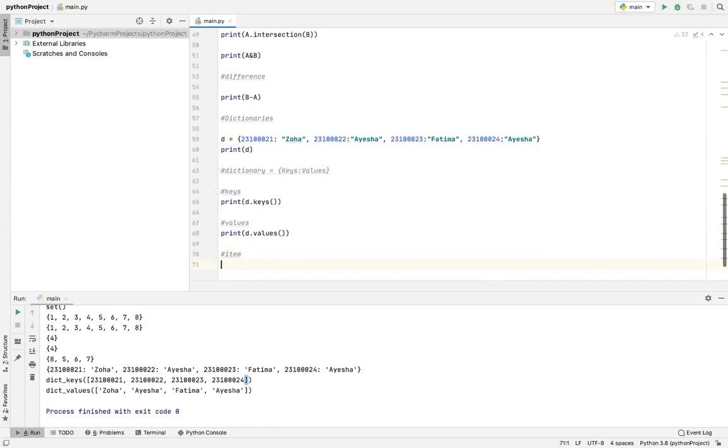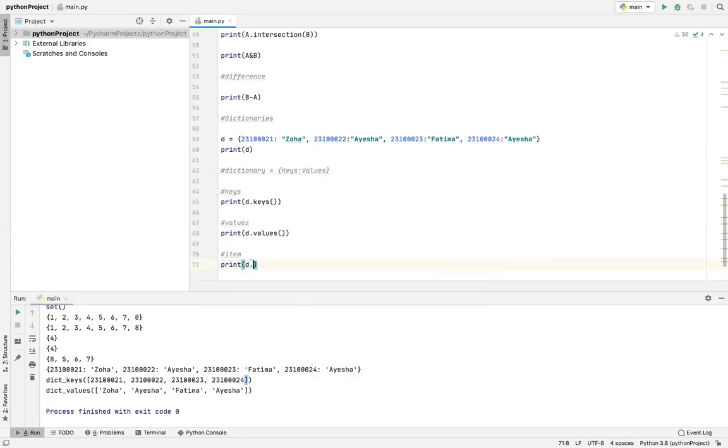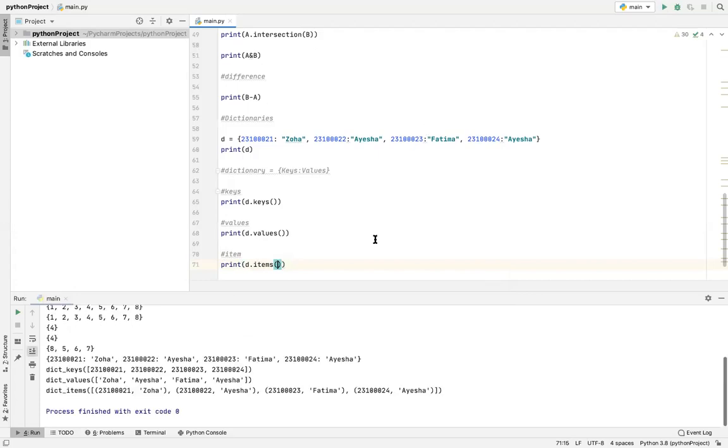You can also print them out. It prints everything out, and that separately. So it can be printed both ways.